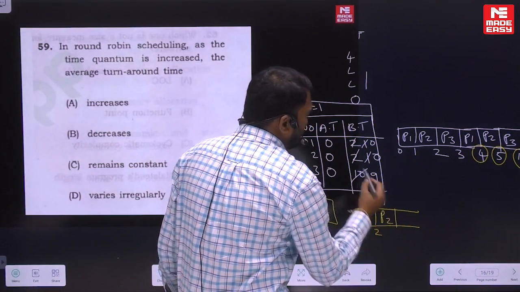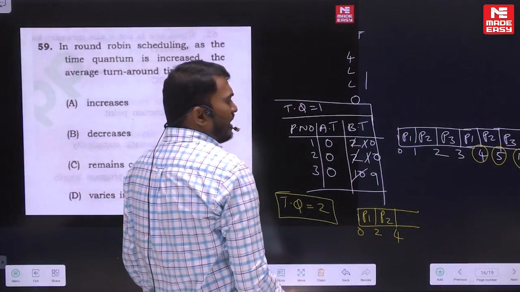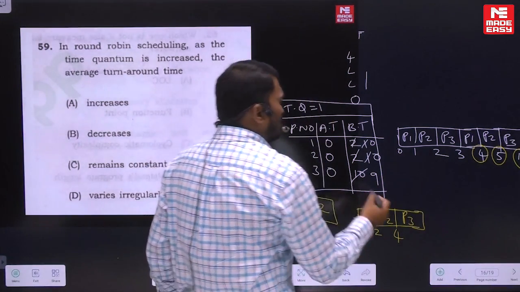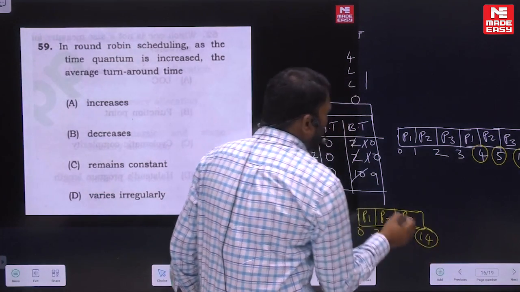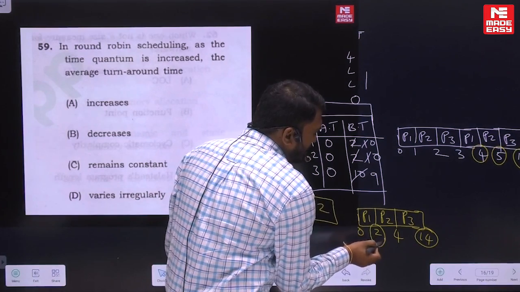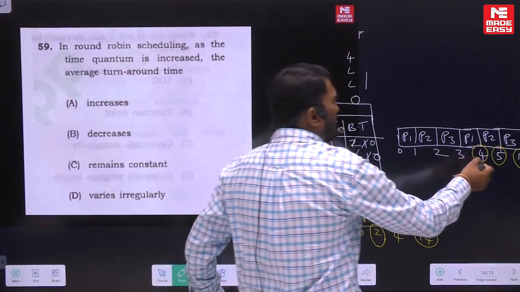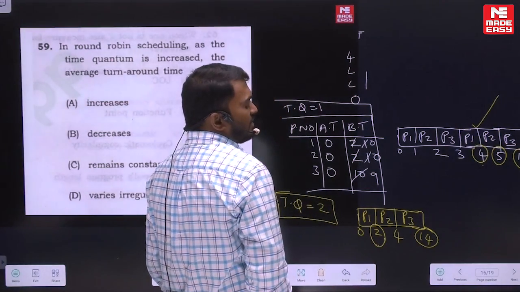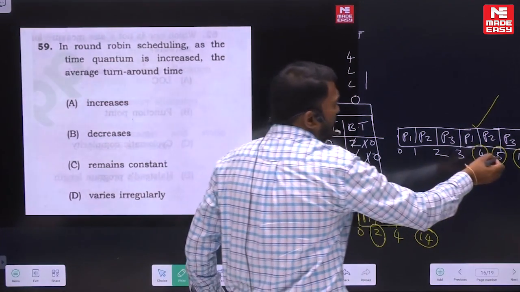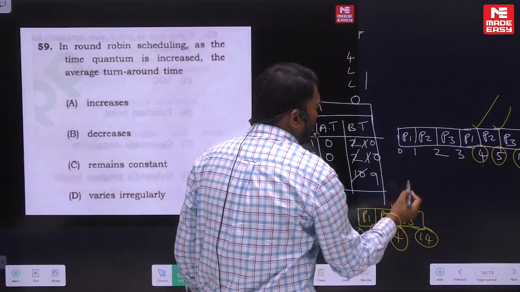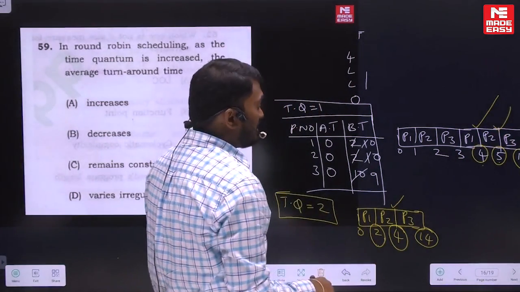So next you take P2, P2 will complete at time 4, and next if you take P3, P3 requires 10, so it will complete at 14. Now you see here, the P1 completion time has decreased. Look at here, now it's only 2. So in this example, P1 completion time is 4. In this example, P1 completion time is 2. In this example, P2 completion time is 5. And in this example, P2 completion time is only 4. So what is going to happen if this is the case?